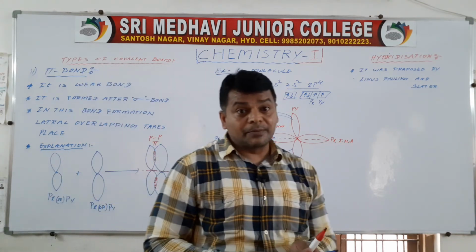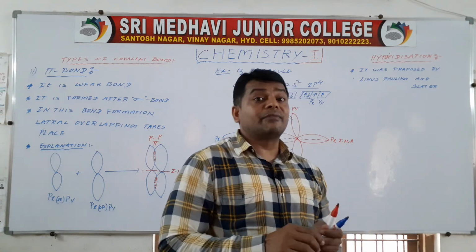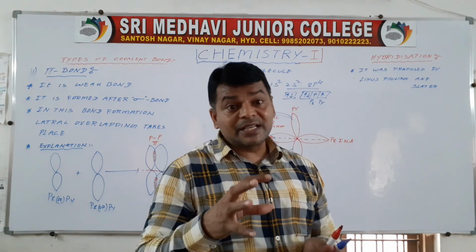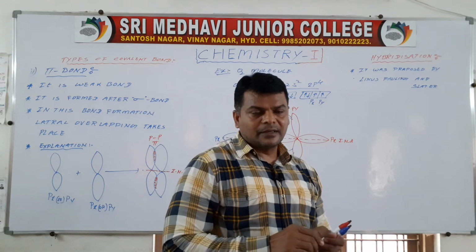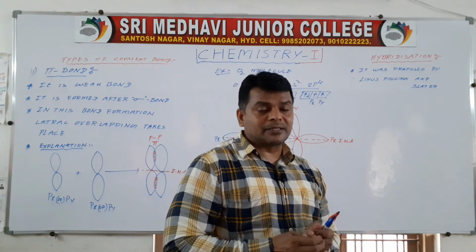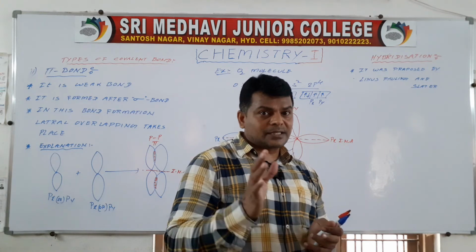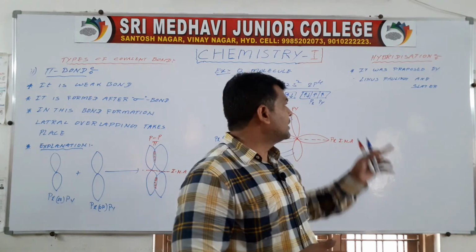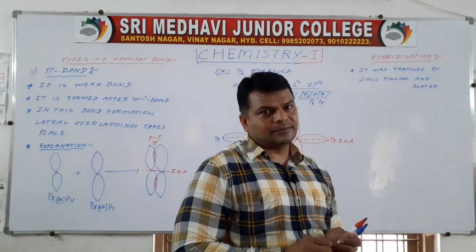What is hybridization? The intermixing of atomic orbitals having similar energies to form the same number of new identical orbitals, having similar shape and similar structure, is called hybridization.